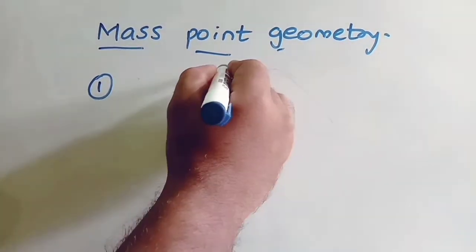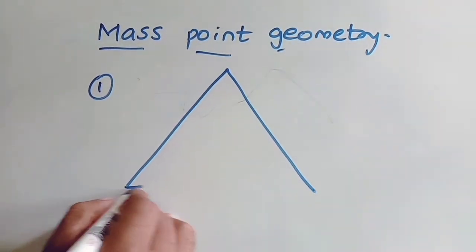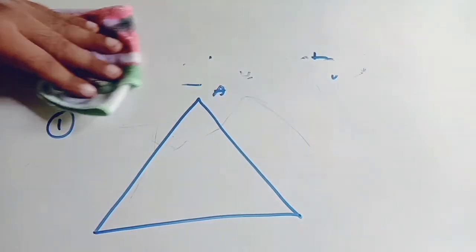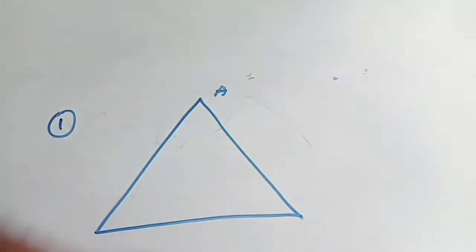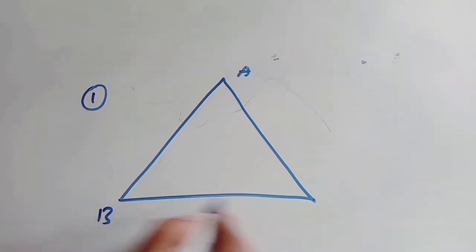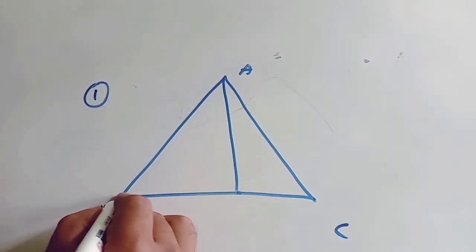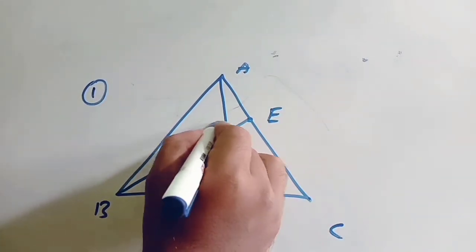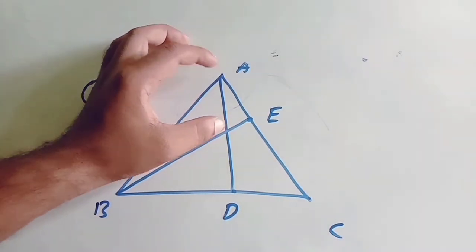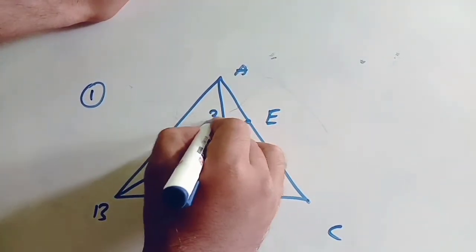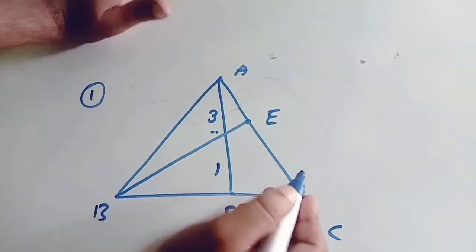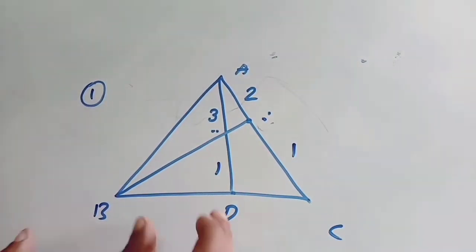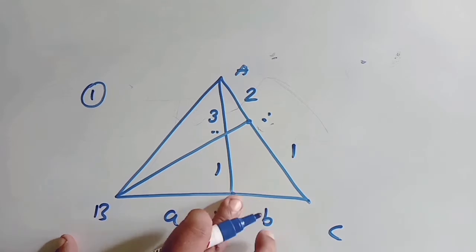First question, let us say there is a triangle ABC. Let us say there is some random line through it, with points D, E, and F. They have given AF to FD is 3:1. And AE to EC is 2:1. They are asking you what is BD to DC.